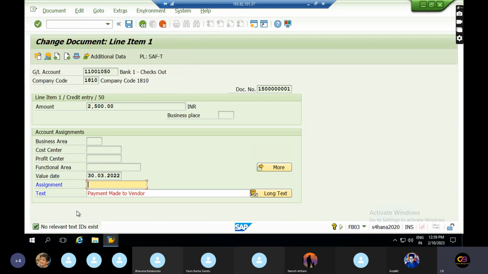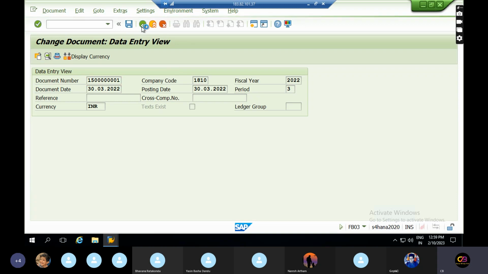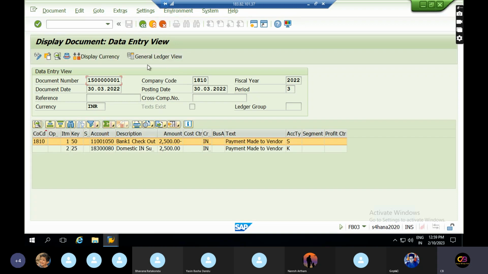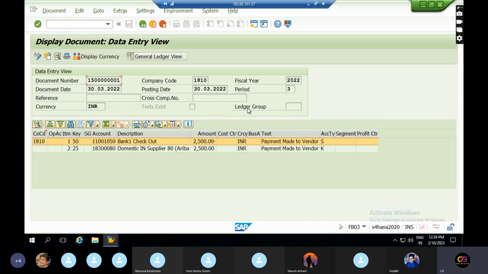So showing as a text ID, no relevant text IDs. Okay, guys, this is the idea behind this concept. How the document should be split, I just explained. In SAP there is an entry view and a general ledger view. In the general ledger view, you can see this is the way the document should be split, and in the entry view, you can see you posted the transaction without segment and profit center.